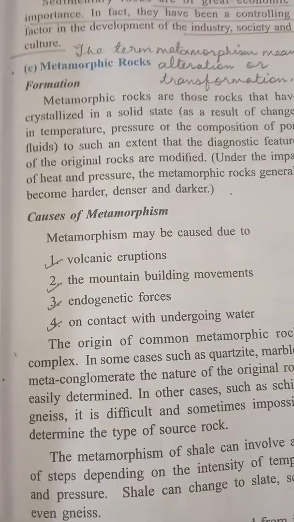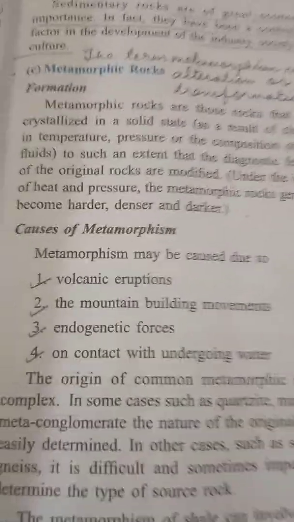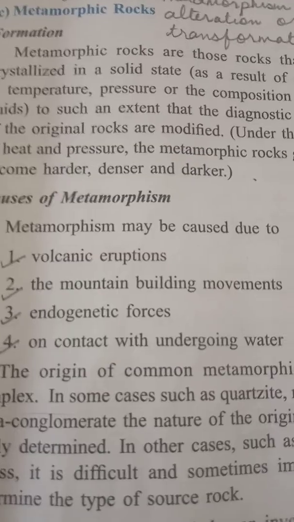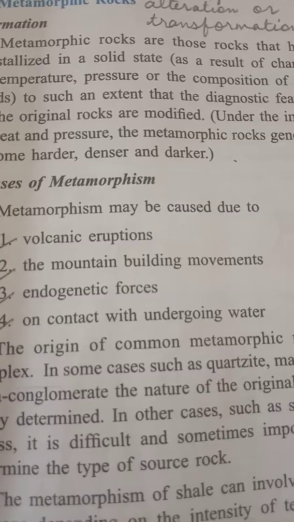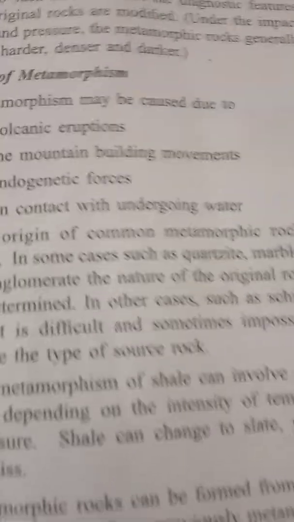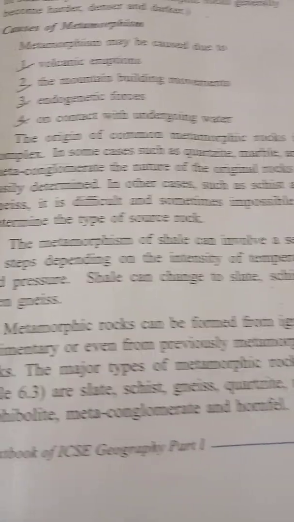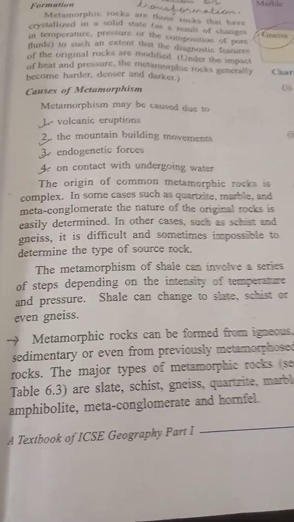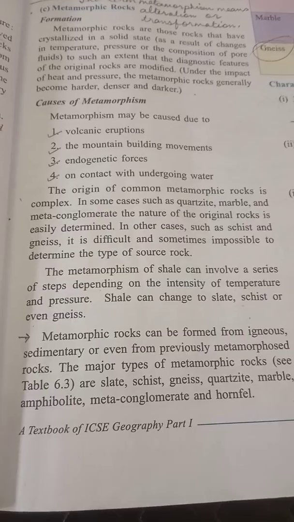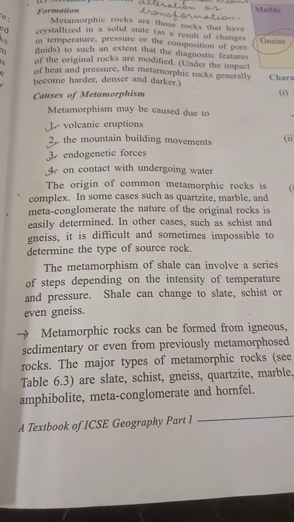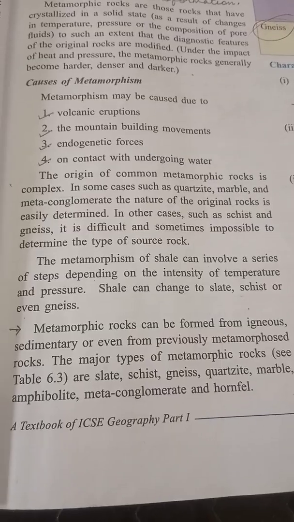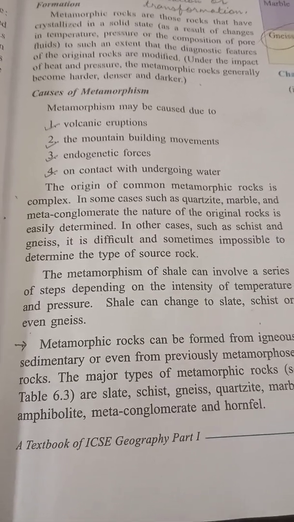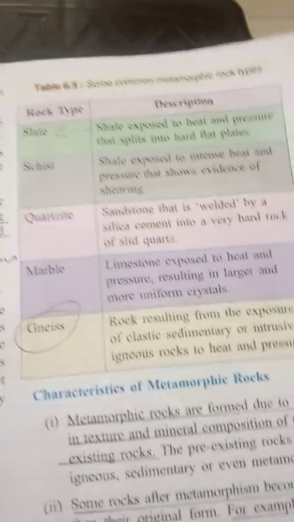Coming to the causes of metamorphism, we can sum up as: they are caused due to volcanic eruptions, the mountain building movements, the endogenetic forces, or on contact with underground water. Metamorphic rocks can be formed from igneous, sedimentary, or even from previously metamorphosed rocks. Major types of metamorphic rocks are slate, schist, gneiss, quartzite, marble, amphibolite, metaconglomerate, and hornfels.